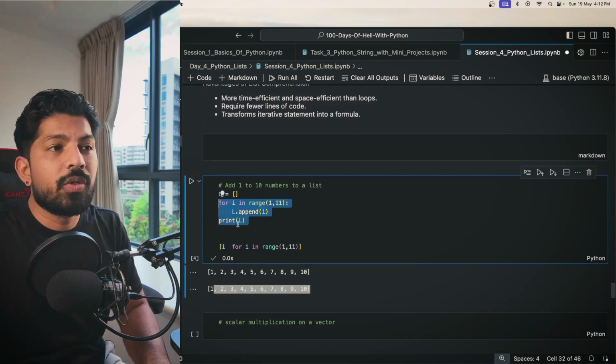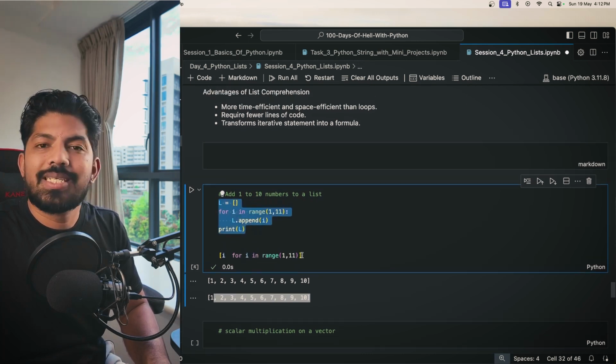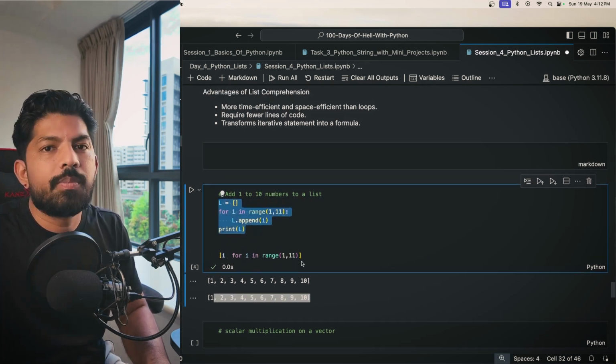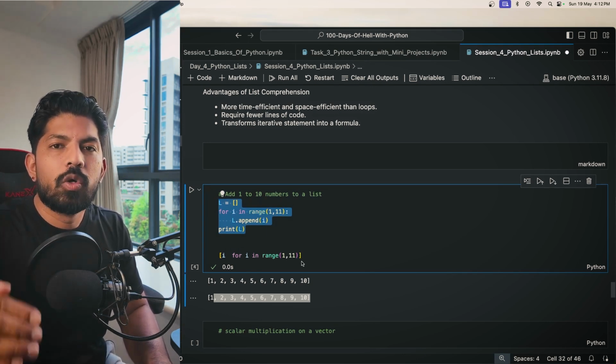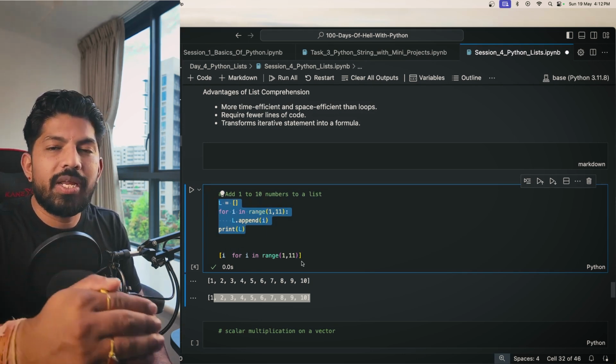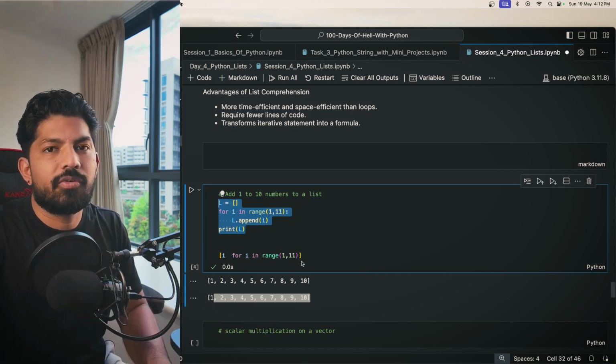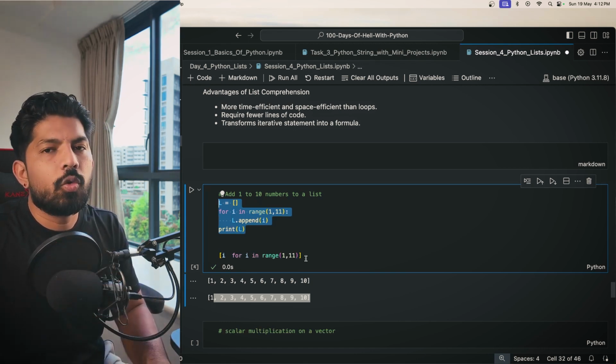So we have achieved this with just a single line of code, and that's really powerful, right? Because when we have thousands of lines of code, it really makes a difference. So that's how you can do this.